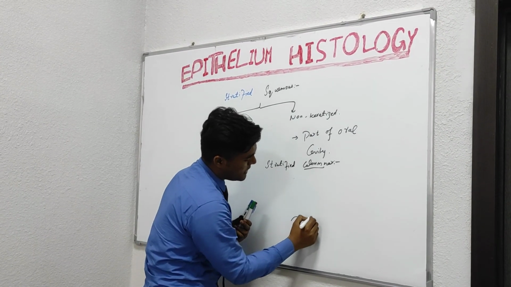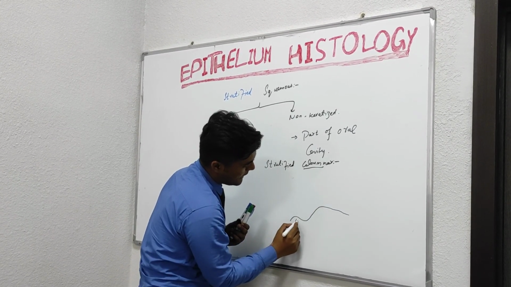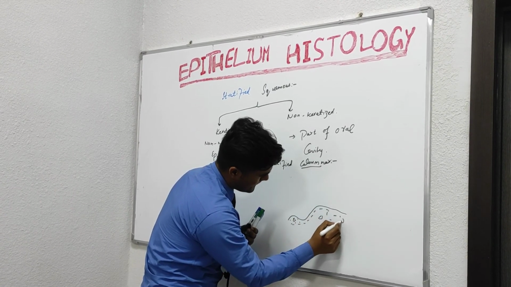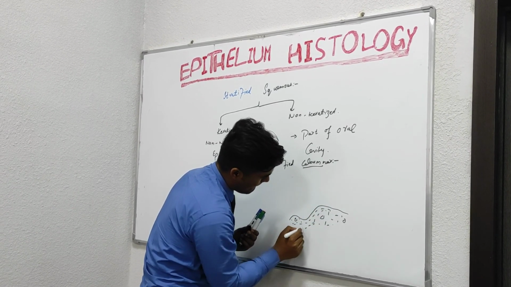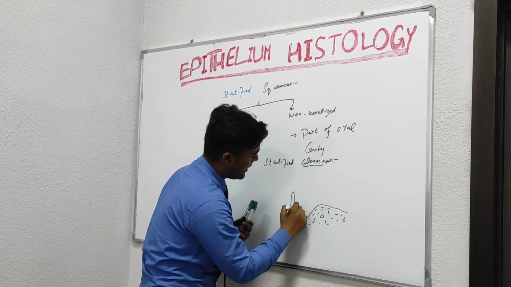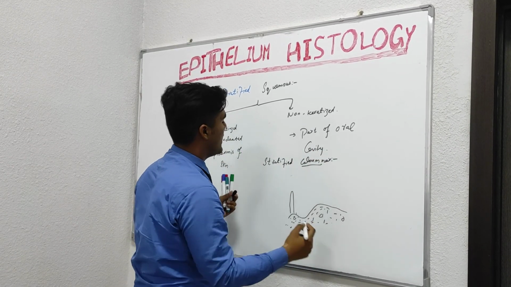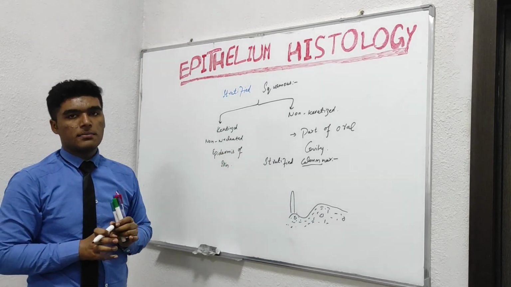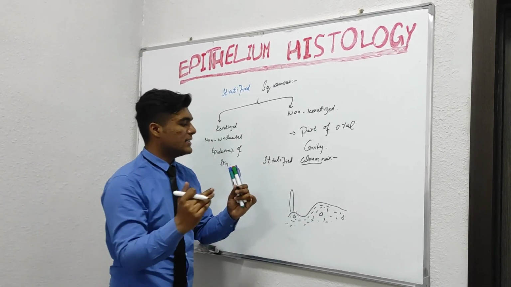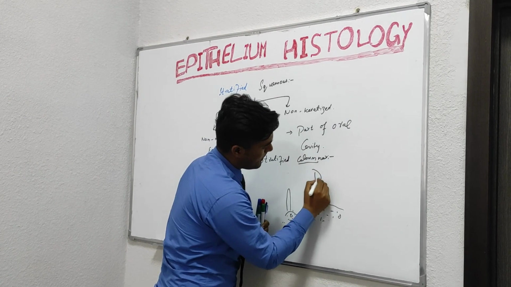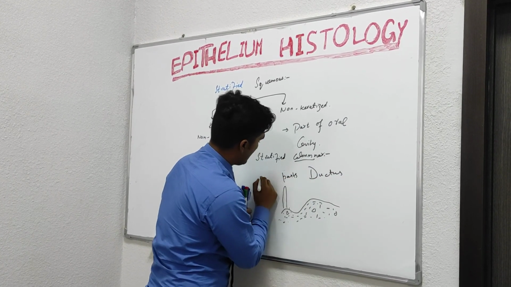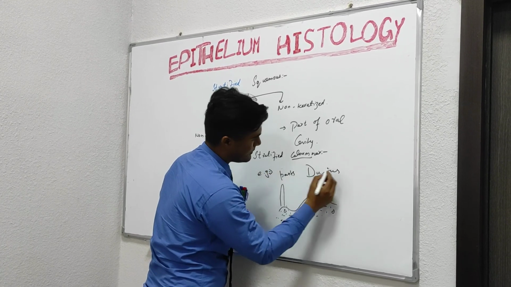In the case of stratified, we have a basal lamina like this, and here column-like cells are arranged in multiple layers in stratified columnar epithelium. We have parts of the ductus deferens and urethra as the examples.